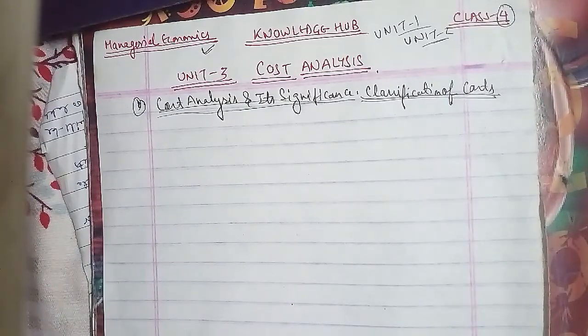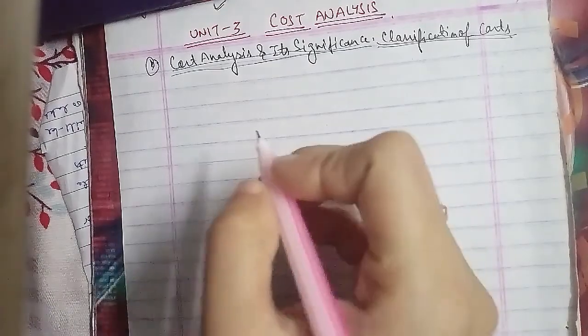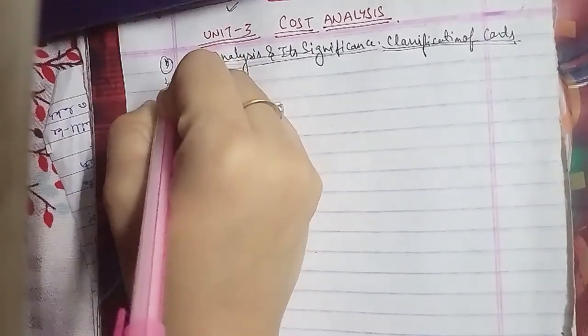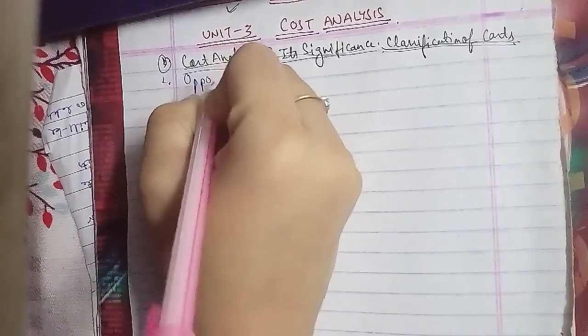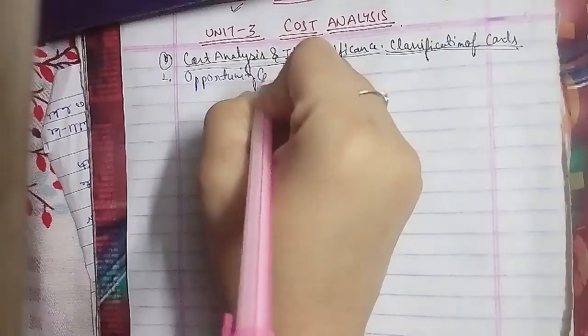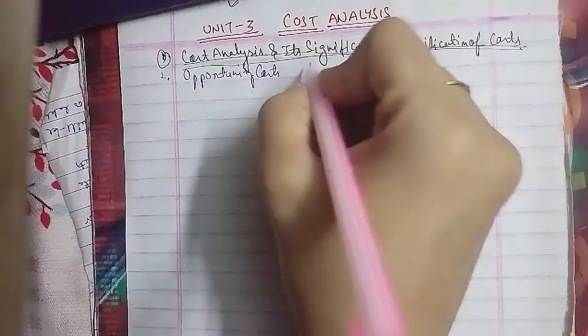The first we have is opportunity cost. The second we have is differential cost. Third is standard cost.